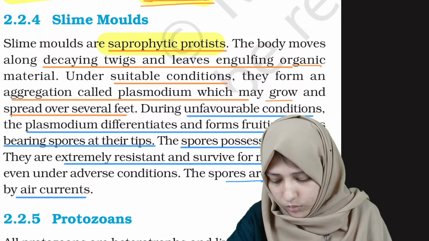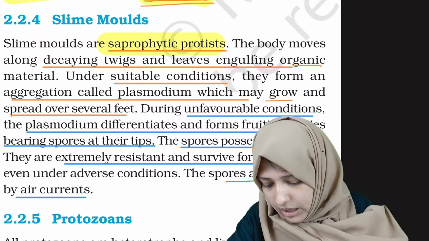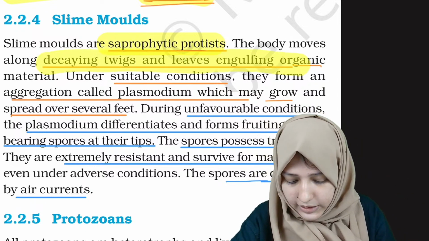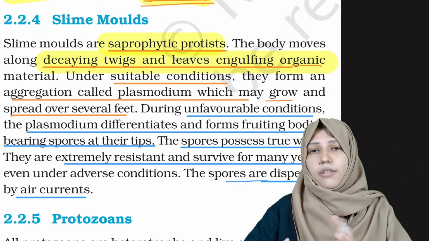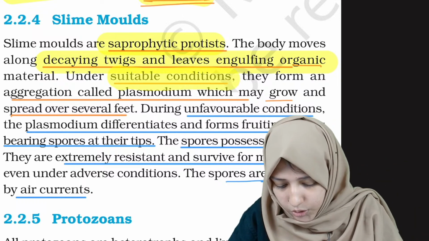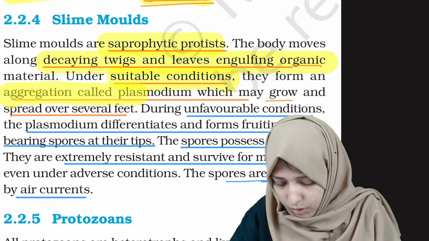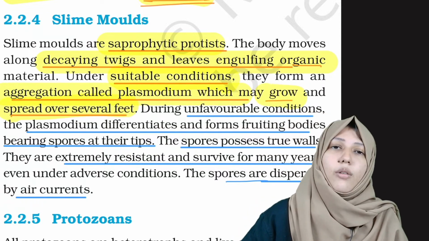Okay, these saprophytic protists, saprophytic means feeding on dead matter. They are seen along decaying twigs and leaves, engulfing the organic material. They will engulf it and make the organic material inside them. And in suitable conditions, they form an aggregate called plasmodium, which may grow and spread over several feet.